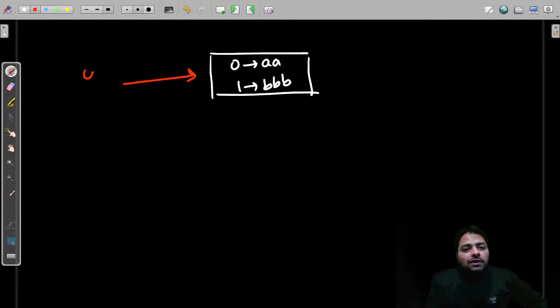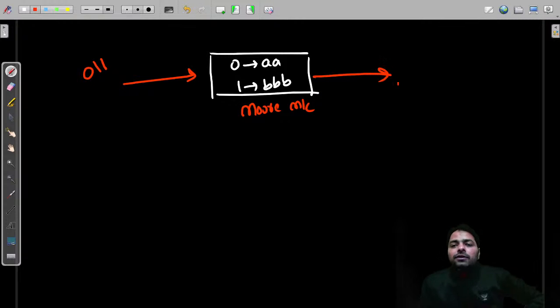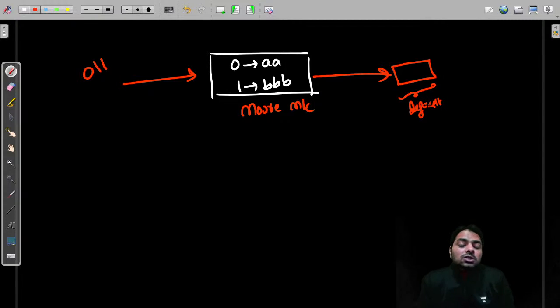Now if I give 0 double 1 and I am going for a Moore machine, how difficult it is, guys. First, you don't know the default, it might be double A or double B, because you don't know which output is associated with the initial state. Later, with 0 giving double A and 1 giving triple B, creating the formula is not easy, guys. And if it is n length, don't say that it is 2n or n plus 1 or 2n plus 2, which is not going to work.